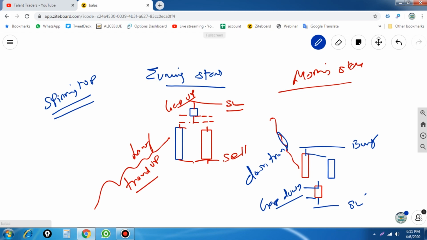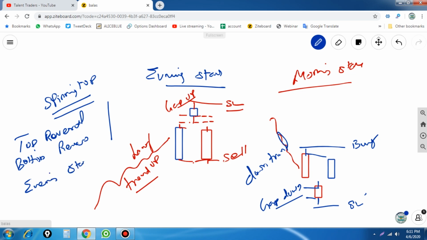Using the spinning top candles, we can do four kinds of things: the morning star, the evening star, the top reversal using the spinning top, and the bottom reversal using the spinning top alone. So these are the methods which we can apply.